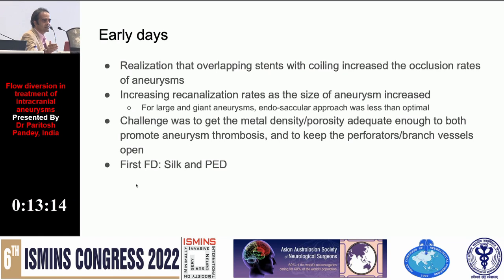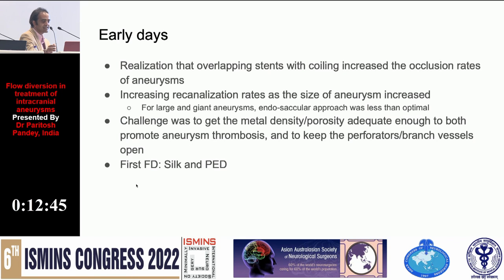First, there were treatments where 2 stents or 3 stents were placed in the parent artery, and we saw that occlusion rates increased. Then, of course, there was a realization that with coiling alone there is increased recanalization as the size of the aneurysm increases, and the challenge was to get the perfect metal density and porosity, adequate both to promote aneurysm thrombosis and not to close the parent artery, perforator or branch vessel.